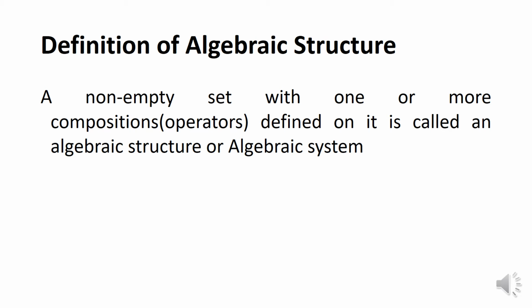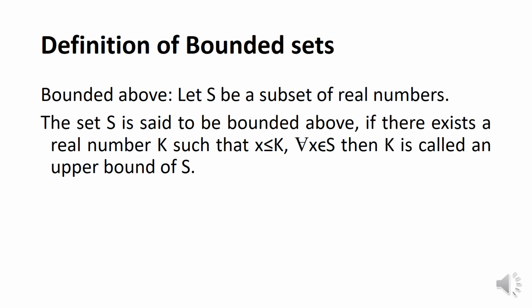And we have the definition of an algebraic structure. A non-empty set with one or more compositions, binary operations or operators defined on it is called an algebraic structure or an algebraic system.